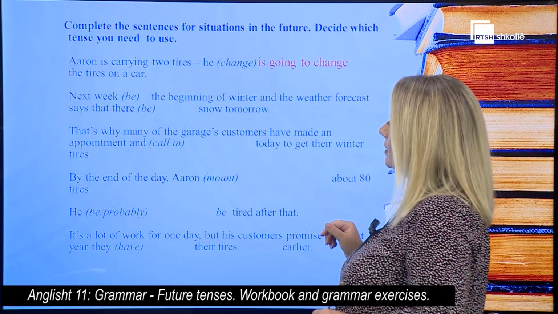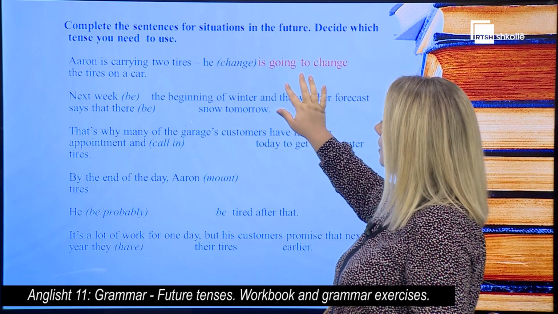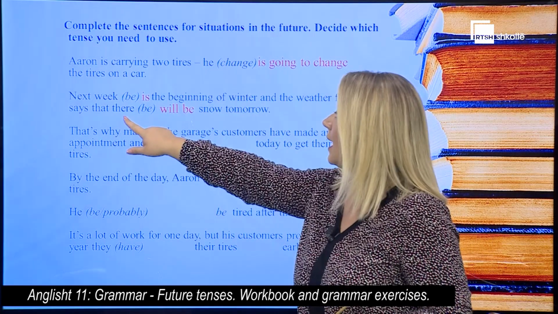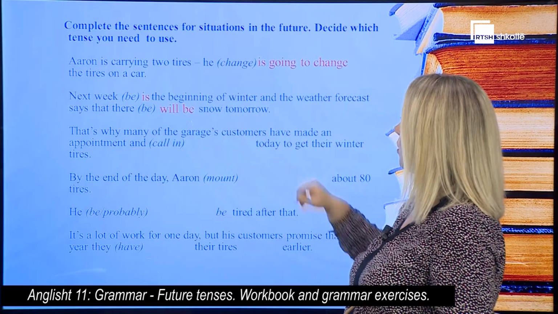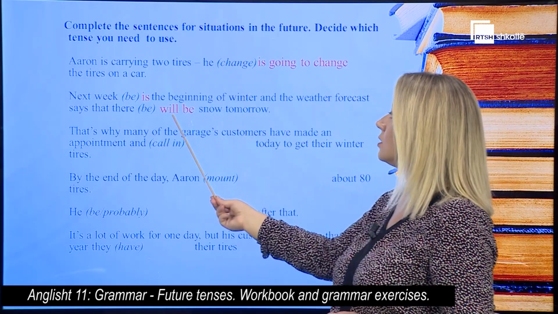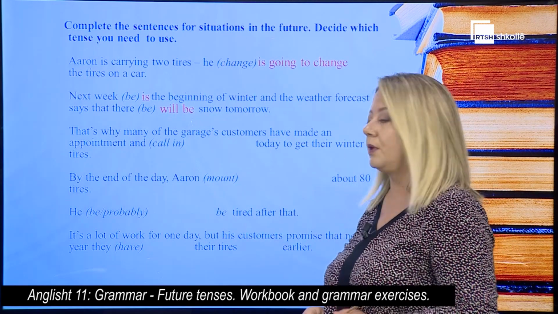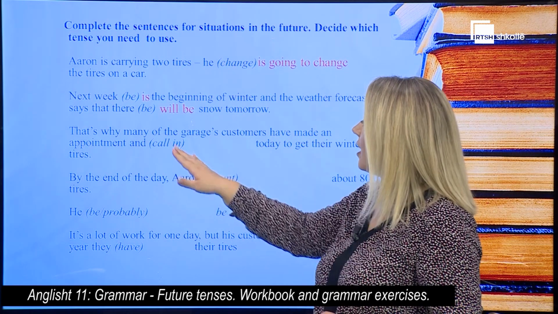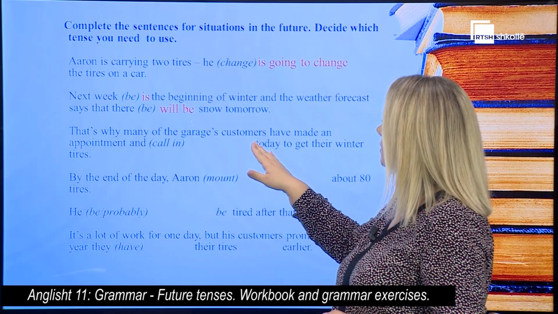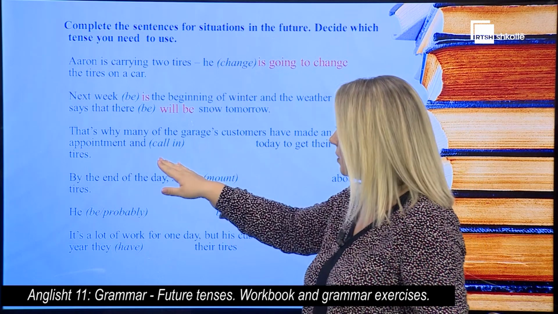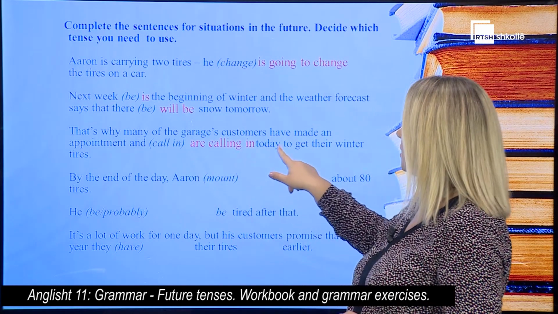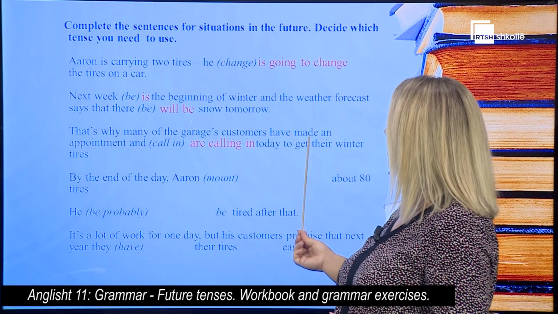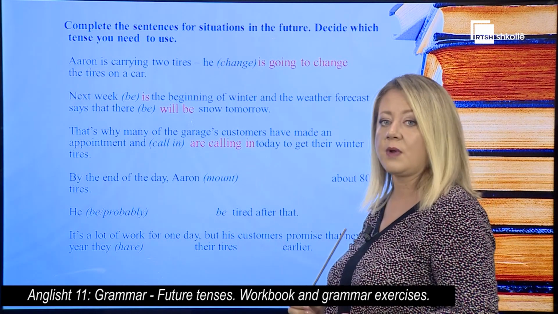Let's go on with the second sentence. Next week is the beginning of winter and the weather forecast says that there will be snow tomorrow. We have a forecast here, so we have future simple use. Next sentence. That's why many of the garage customers have made an appointment and are calling in today to get winter tires. So it's a plan or a fixed arrangement.